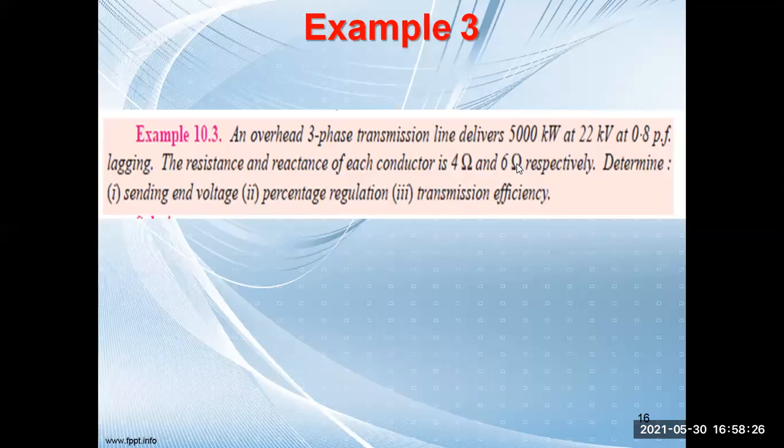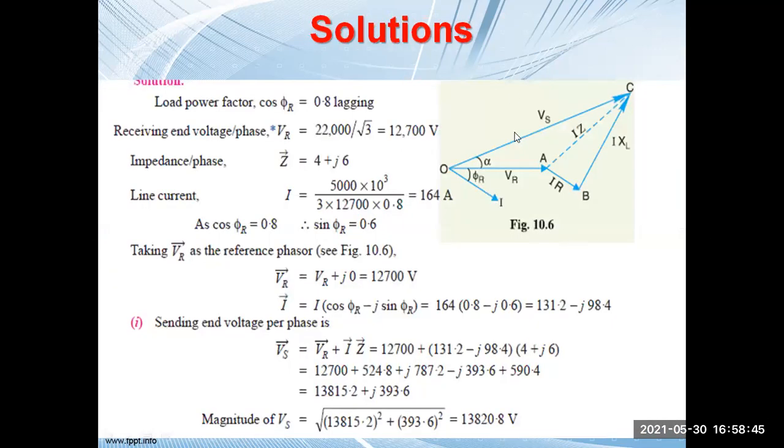Previously we have done a single phase line. The power is 5,000 kilowatt, voltage is 22 kV, power factor 0.8, resistance 4 ohm, reactance 6 ohm. It is the same way, nothing different.